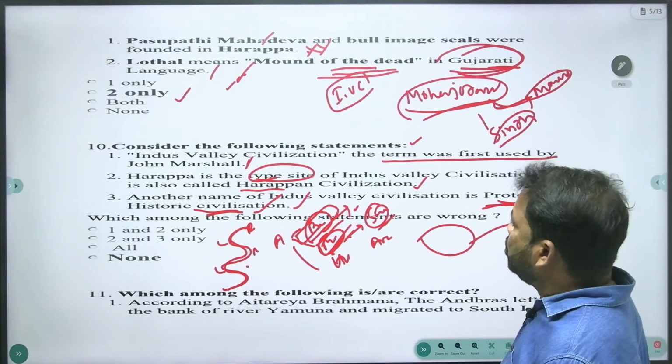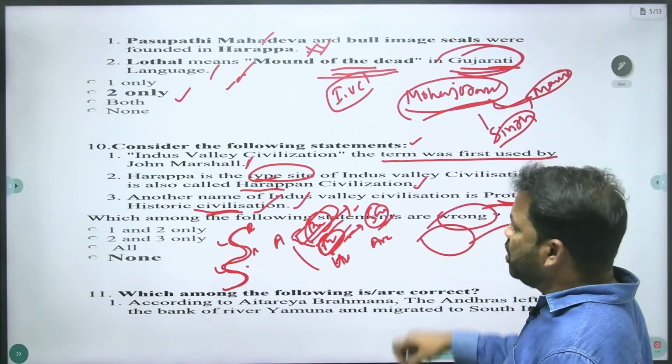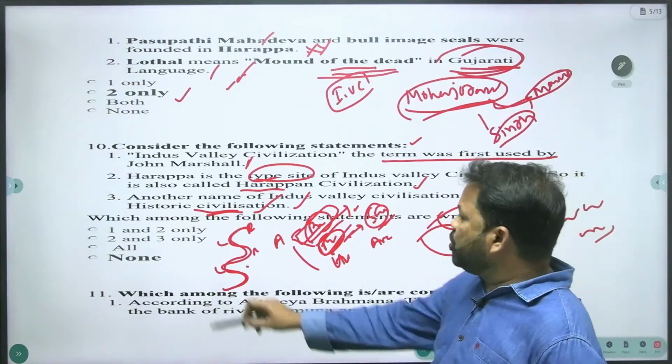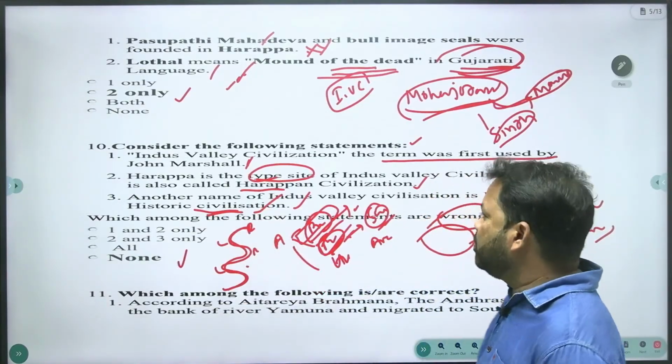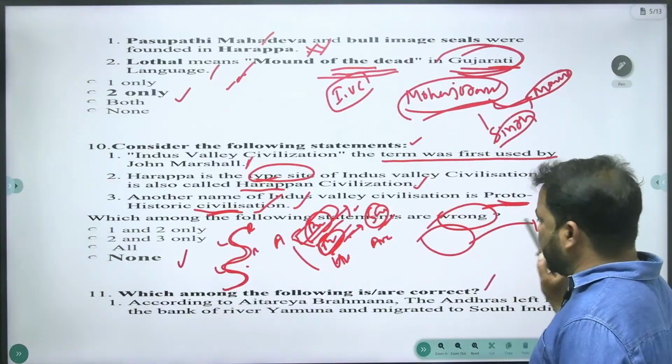Statements 1, 2, 3: what is the wrong statement? There is no wrong statement. The answer is none.